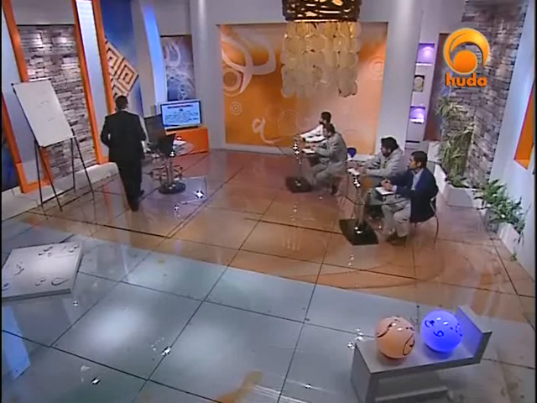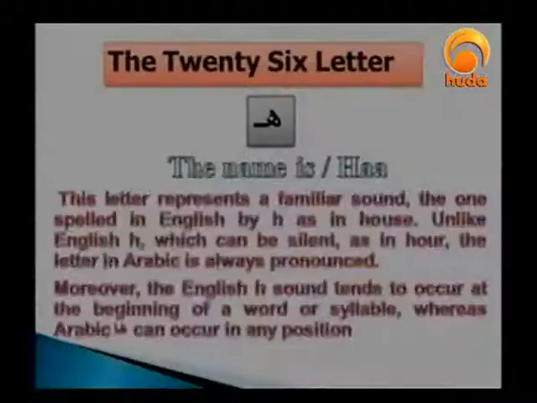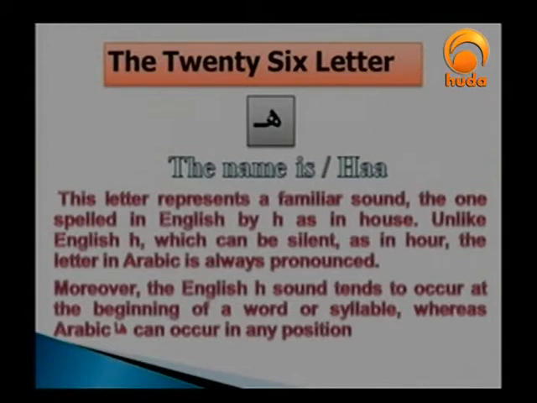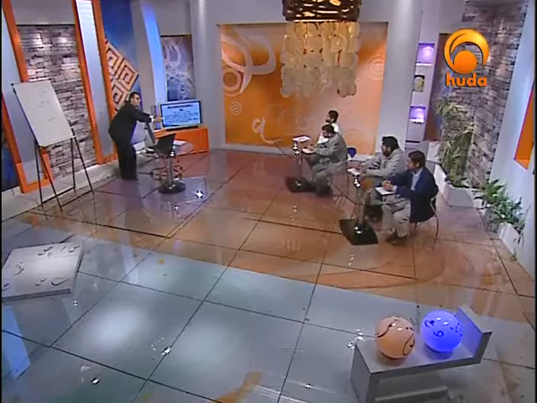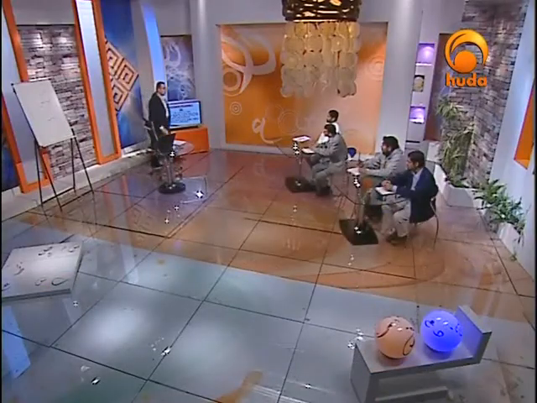Let me just read that here in the slide. It says, this letter represents a familiar sound, the one spelled in English by H in house. Unlike English H, which can be silent, in Arabic it is not. Ha is actually close to house, because house is very slight and ha is very strong. If you give another example like hat, that's probably closer than house. Here I think house is very light compared to ha.